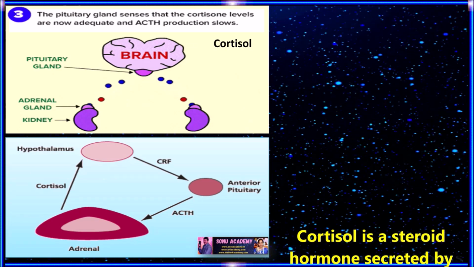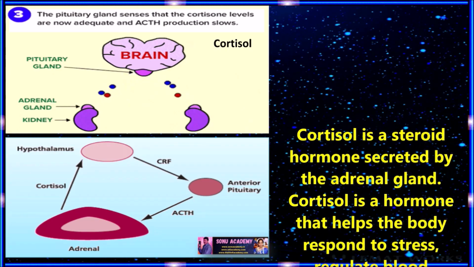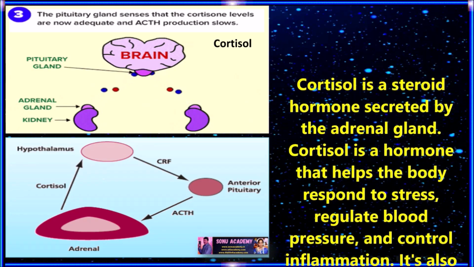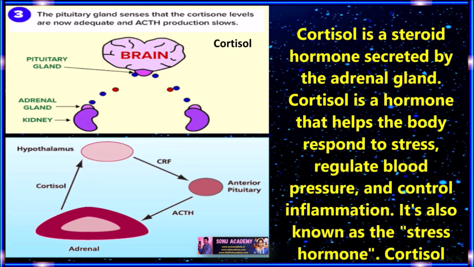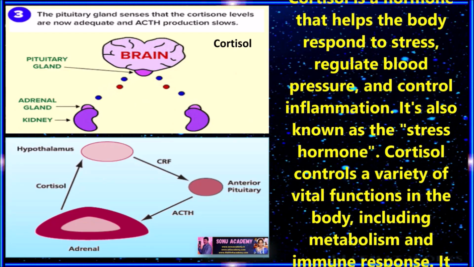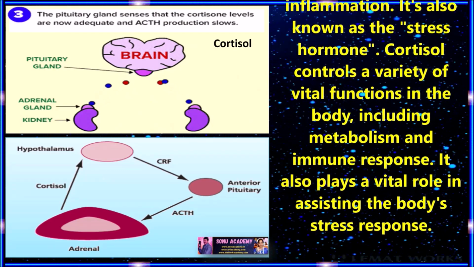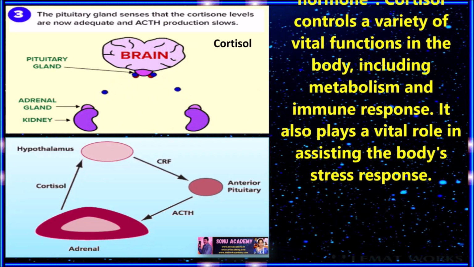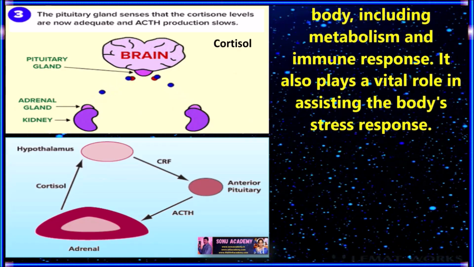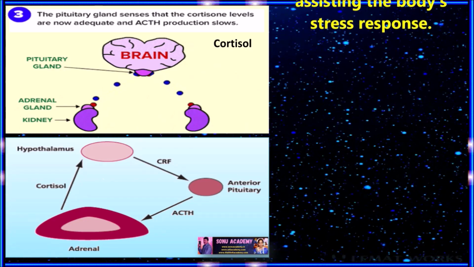Children, now let us discuss another hormone which is called cortisol. This cortisol is a steroid hormone secreted by the adrenal gland. Cortisol is a hormone that helps the body respond to stress, regulate blood pressure and control inflammation. It is also known as the stress hormone. This cortisol controls a variety of vital functions in the body, including metabolism and immune response. It plays a vital role in assisting the body's stress response.